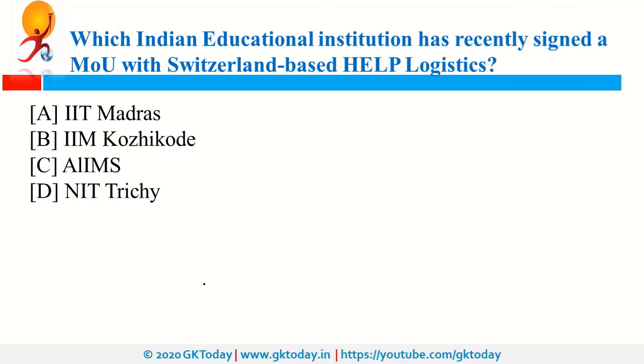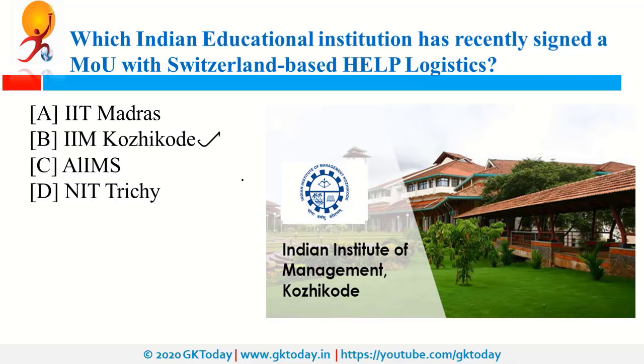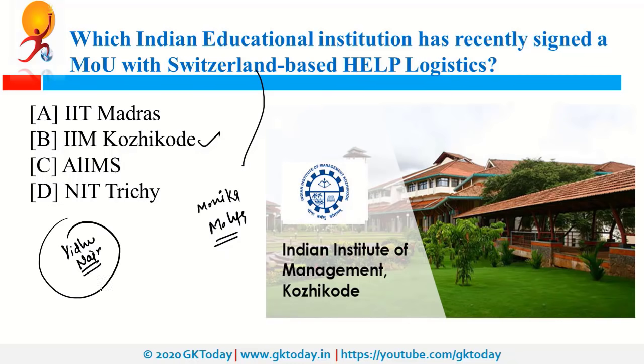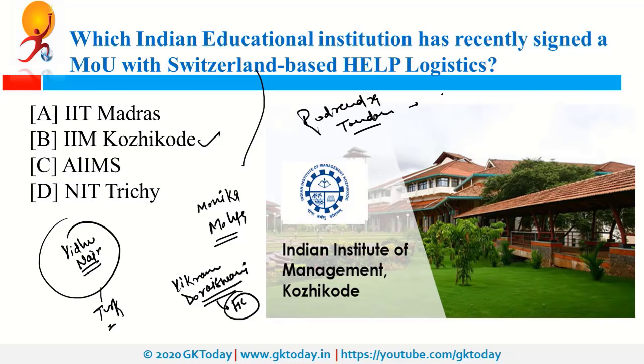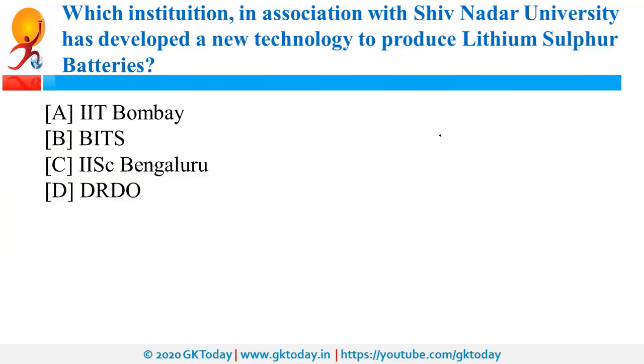Which Indian educational institution has signed a memorandum of understanding with Switzerland-based HELP Logistics? So it is IIM Kozhikode. It has signed this MOU with Switzerland to develop humanitarian logistics in India. Now, recently Switzerland was in news as Monica Mohta was appointed as India's next ambassador to Switzerland. Apart from her, recently Vidhu Nair was appointed as Indian ambassador to Turkmenistan. In addition to him, Vikram Doraiswamy was appointed as India's High Commissioner to Bangladesh, and Rudrendra Tandon was appointed as India's next ambassador to Afghanistan.